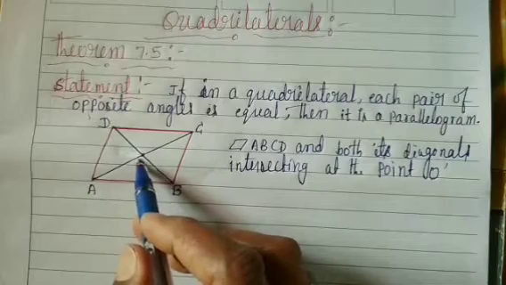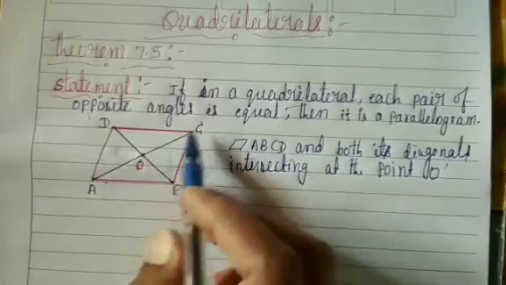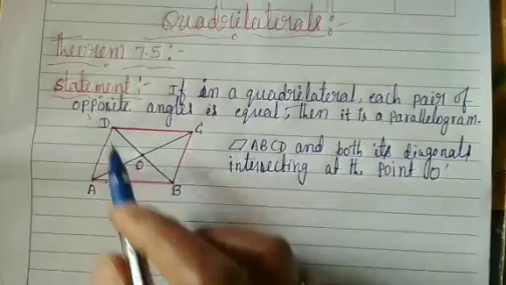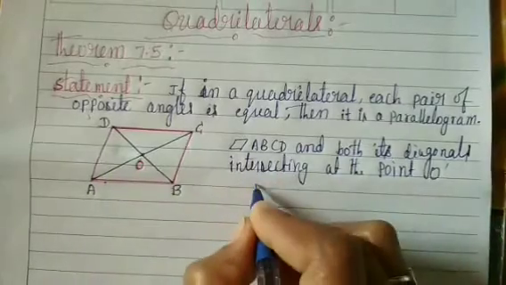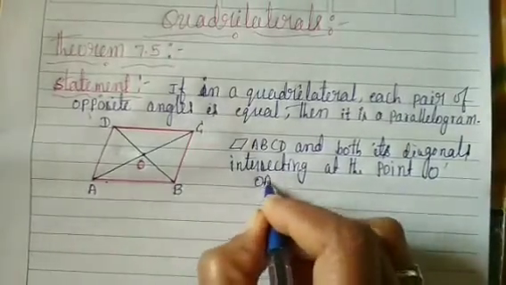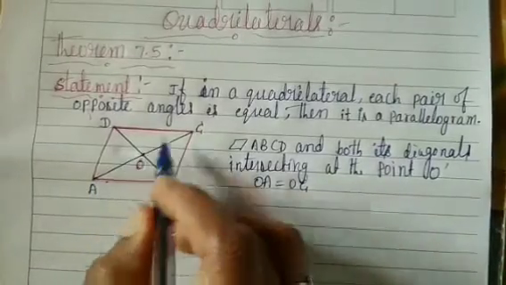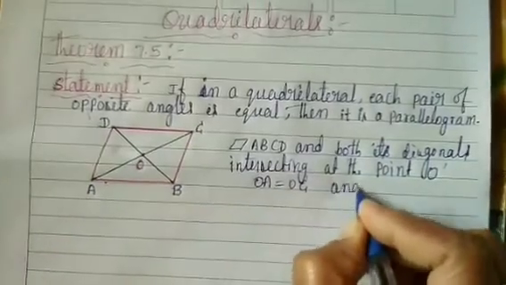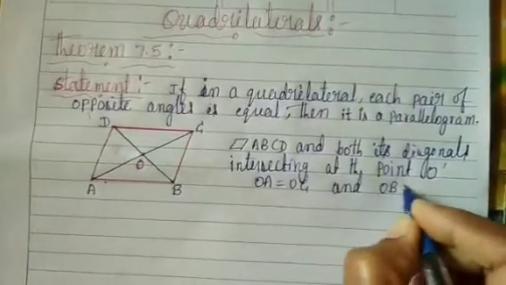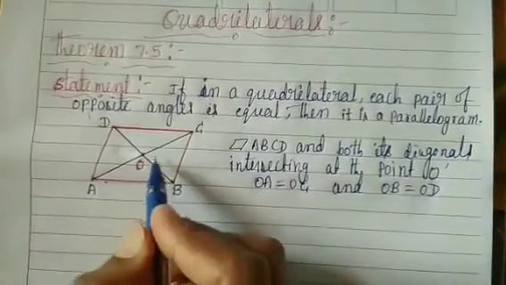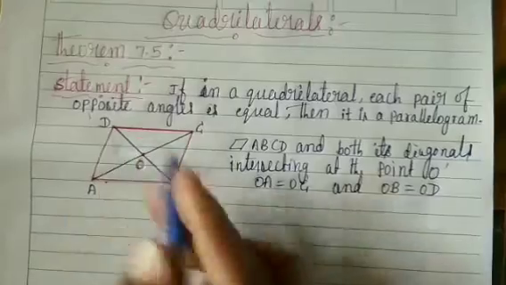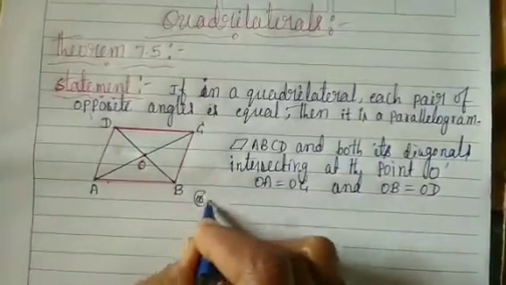You will observe that OA is equal to OC and OB is equal to OD.